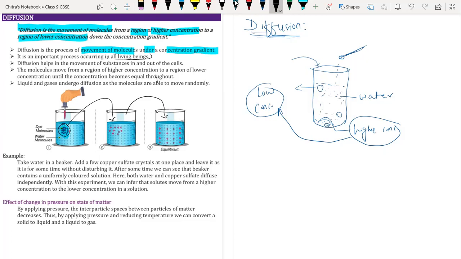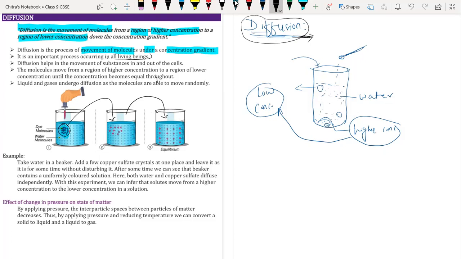For example, when we are breathing in oxygen-rich air, that oxygen gets mixed into the bloodstream through the process called respiration. It is due to diffusion only. We perform respiration, where oxygen is absorbed and carbon dioxide is released by the process called diffusion. So diffusion is a very important process.